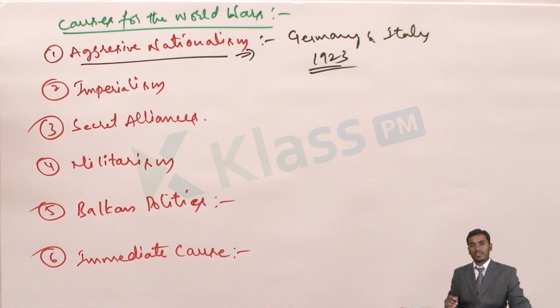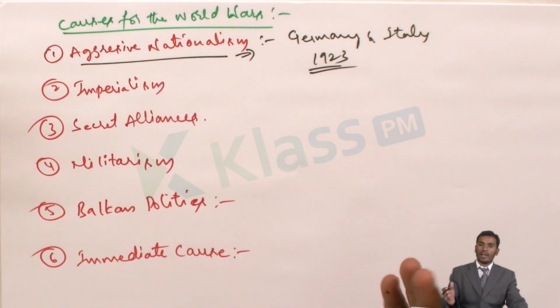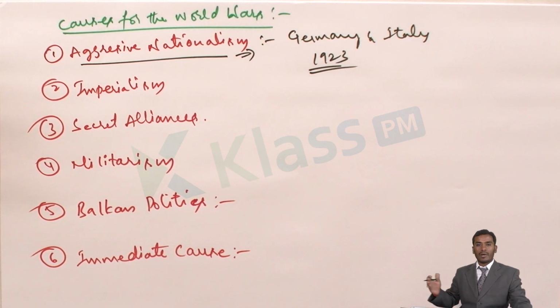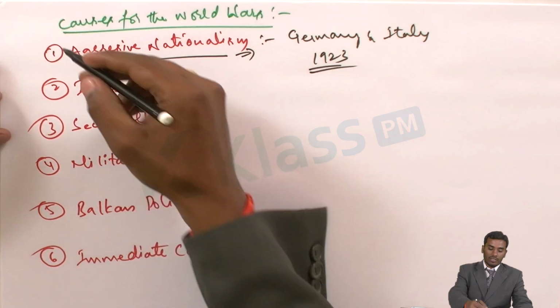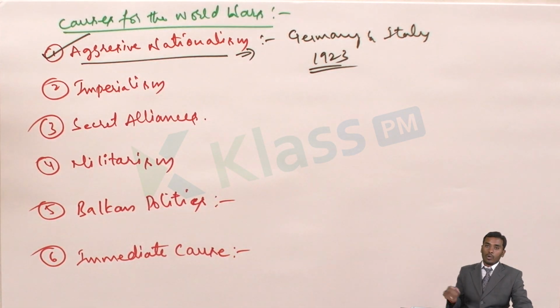nationalism. In simple words, we can say it is a nationalist feeling where one develops utmost love and respect towards their own country and hatred towards others, neighboring countries or neighboring nationalities. That we call aggressive nationalism. So the first reason for the world wars was aggressive nationalism, which is not at all good for the society as well as for the world.